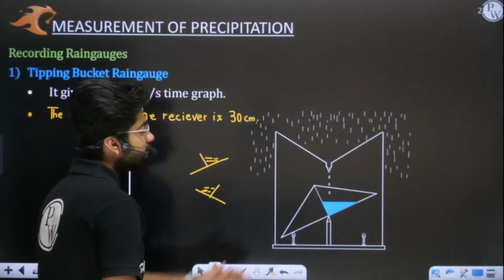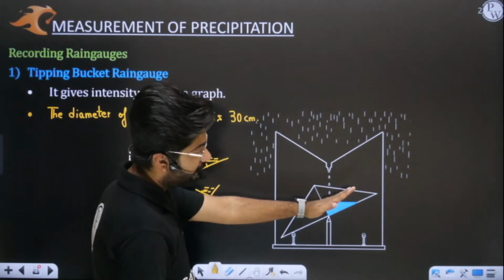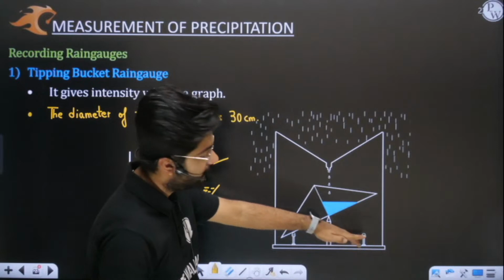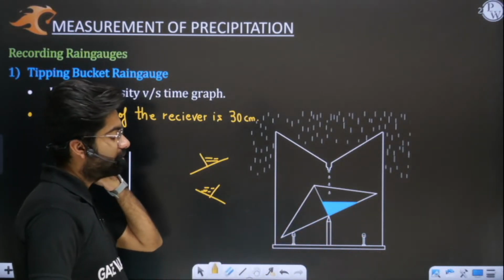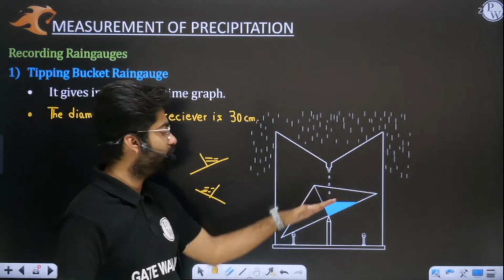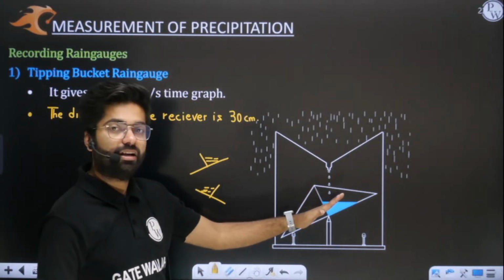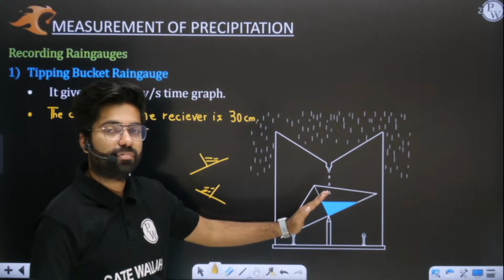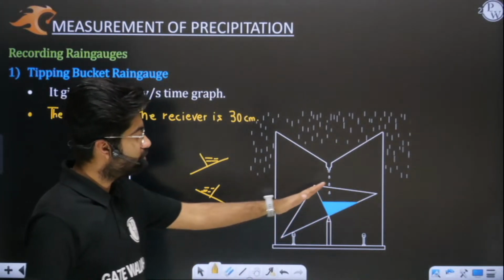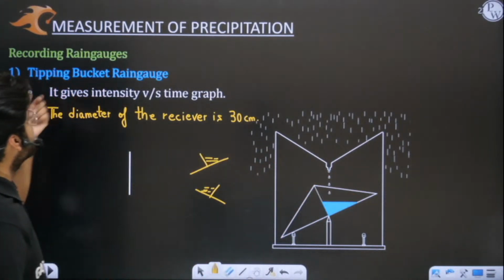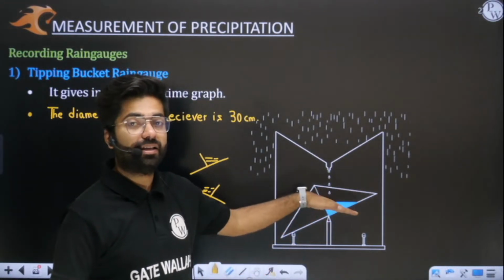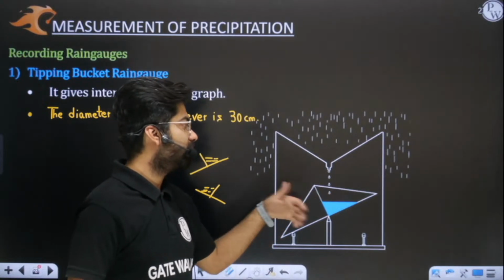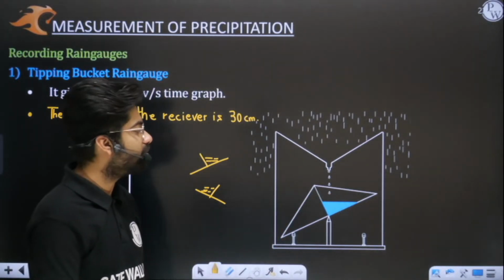So what will happen? First, it will collect all the water. It will tip over and touch the sensor. Again, when the next bucket gets completely filled, it will tip over again. So this kind of motion will be there, tip, tip, tip, like that. Okay, so why is the name tipping there? Because this bucket will tip over again and again as the rain is continuously falling. So you need to understand that here.